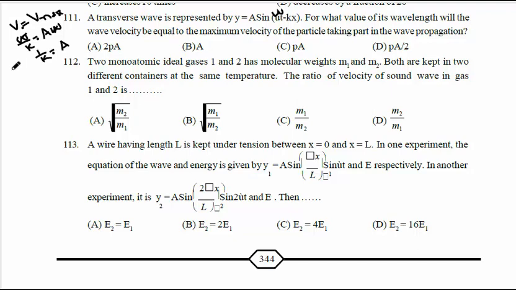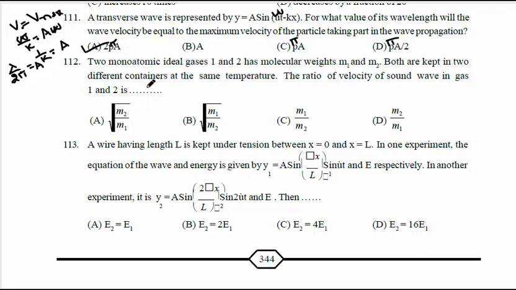What is k? k is 2 pi by lambda, so 1 by k will be lambda by 2 pi. So lambda by 2 pi is equal to what? A. Transfer 2 pi to this side, so you will get lambda equal to 2 pi A. So it is not pi A, it is also not pi A by 2. So which is the correct option? A is the correct option, 2 pi A.